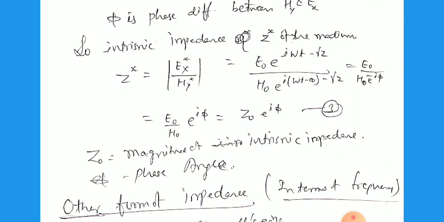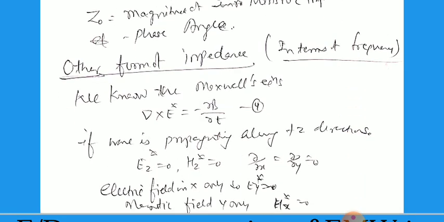Z0 is called the magnitude of the intrinsic impedance of the media. There is a phase difference between Hy and Ex, which is phi. So phi is called the phase angle.